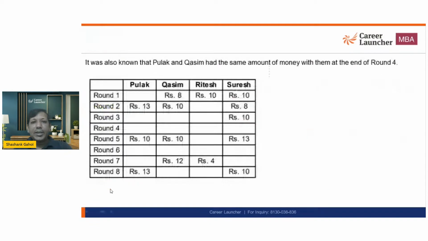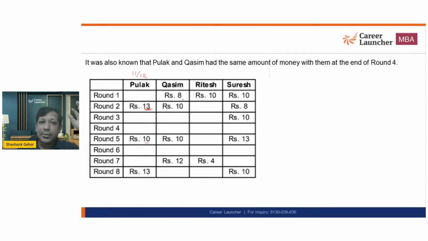So I'm going to look at the table. Now, what does this table say? The table is telling me, if I'm looking at Pulak, Pulak had 10 rupees at the start. Then Pulak had 10 rupees at the end of round 5, and Pulak had 13 rupees here. And there is no lowest value. It means the lowest value with Pulak would be 10 only, and the maximum value with Pulak is 13. So in all the missing columns, Pulak will have either 11 rupees or 12 rupees.